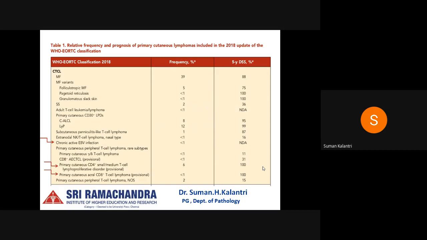So the ones I've marked in red are because in this updated classification, they have added primary cutaneous CD8 T cell lymphoma, as well as chronic active EBV disease. And the term primary cutaneous CD4 positive small medium T cell lymphoma was modified into primary cutaneous CD4 plus small medium T cell lymphoproliferative disorder because of its indolent clinical course and uncertain malignant potential.